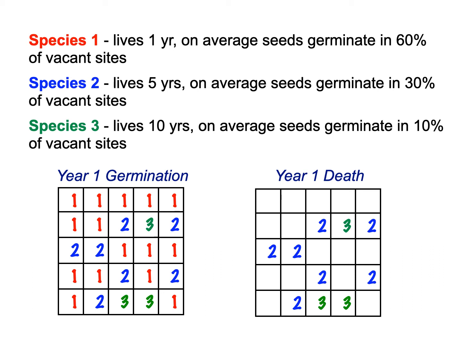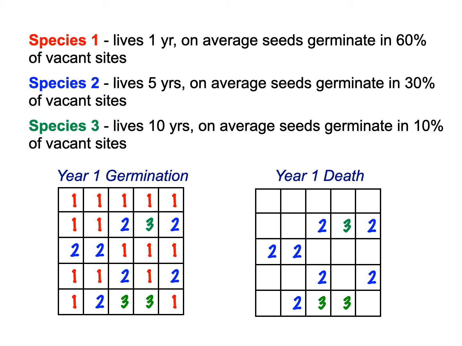So here we have 2 diagrams showing the habitat. And in this habitat, let's pretend we have 25 different sites where a seed can germinate. Now, according to the ratio shown above, species 1, after the first year after a disturbance, should occupy about 60% of the sites, and that's what I've got here. Species 2 should occupy about 30%, and species 3 should be in about 10% of the sites. So roughly, if there are 25 sites, roughly 2 to 3 sites, and I've got 3 here.